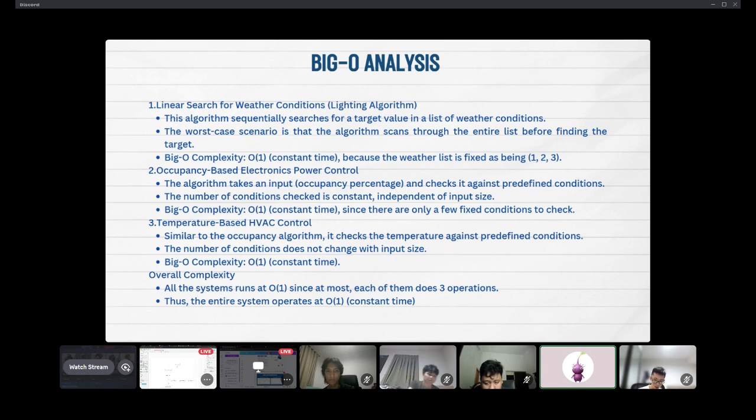Even though there's more input data, it's always going to be a fixed amount of time, because the increase of parameters doesn't actually increase the amount of checks and conditions. So thus the entire system operates at O(1), aka constant. And that's basically it.